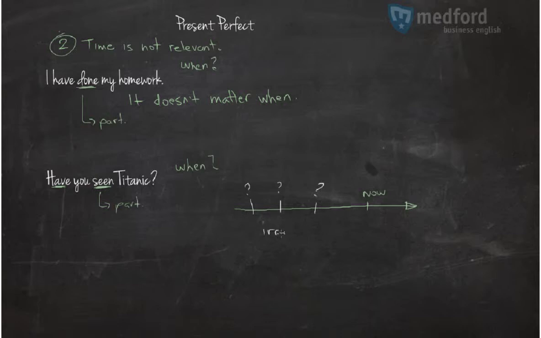Irrelevant point. Irrelevant. We don't care when. So you use the structure I have plus participle, like done, participle, the third column, something in the past when the time is not relevant.